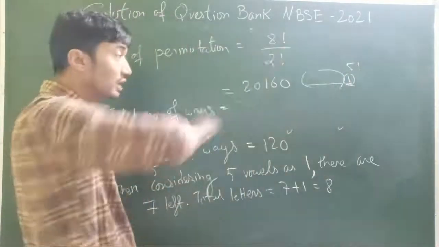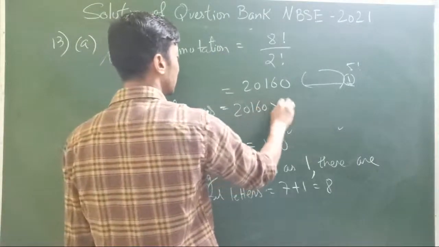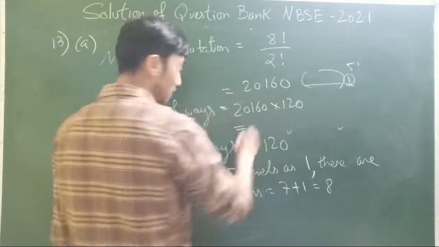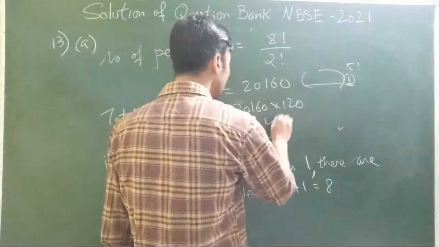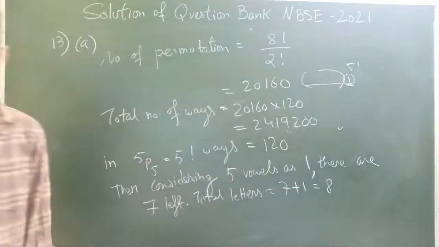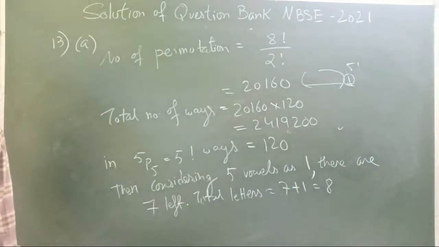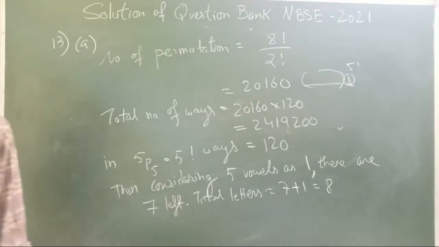So the total ways will be 20160 into 120. That's really going to be a big number. 2419200. I'll just calculate here. 20160 into 120. Yes, so that will be 2419200 ways.